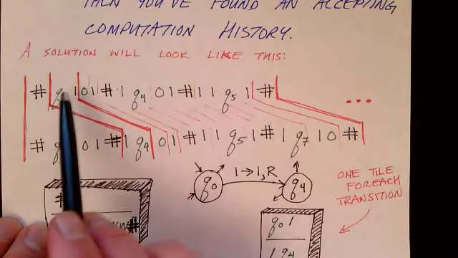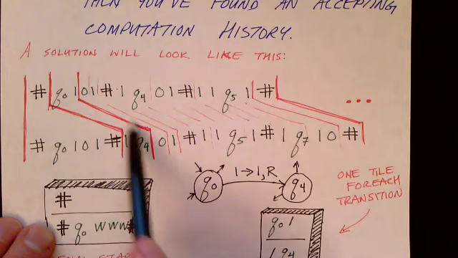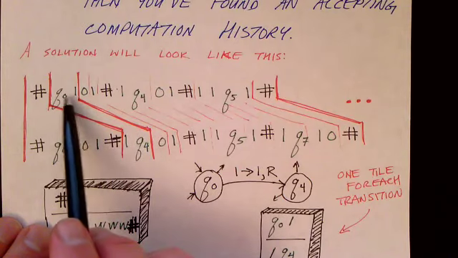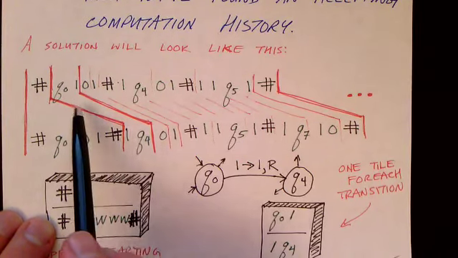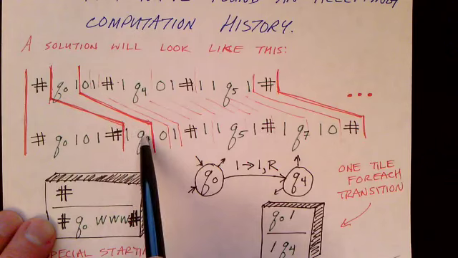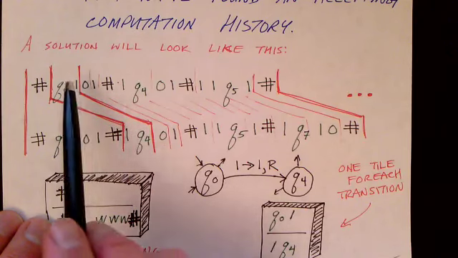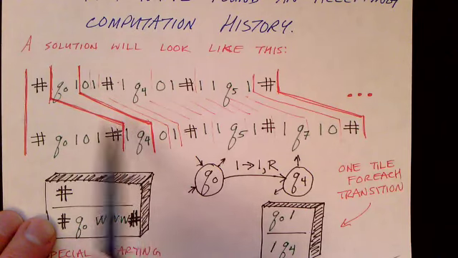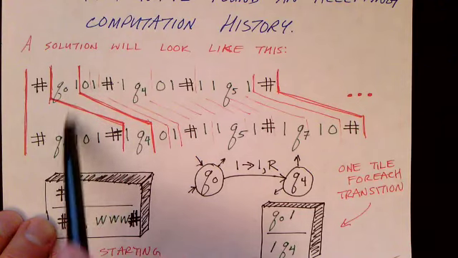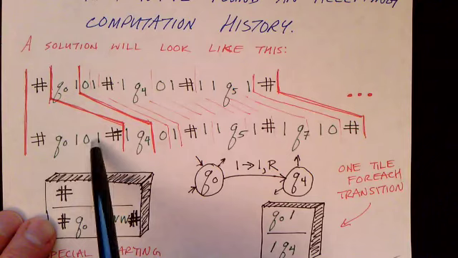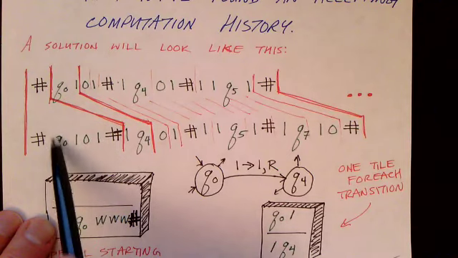And here we're using that tile right here: Q0, 1 on top, 1, Q4 on the bottom. Notice that they're all offset by one configuration. So the top of this tile matches the previous configuration. It must match the previous configuration.